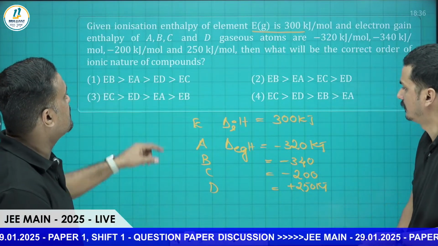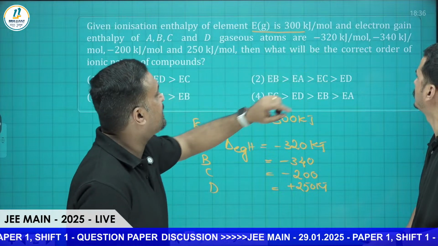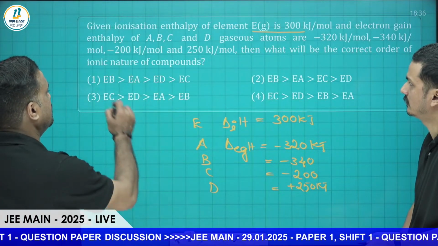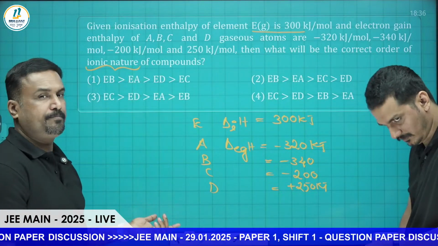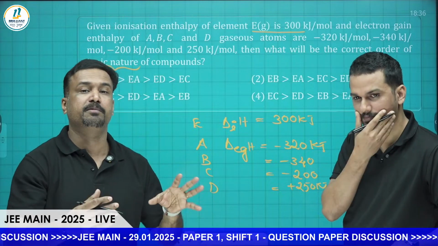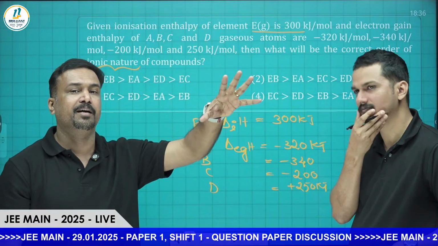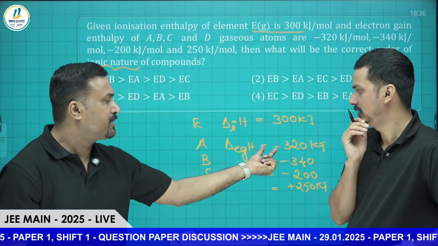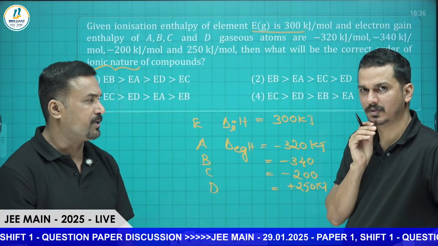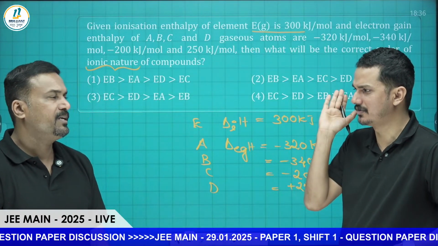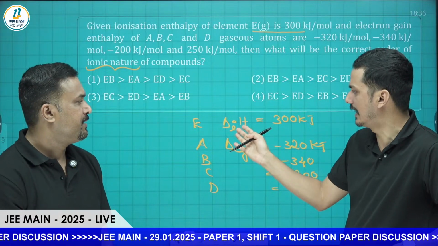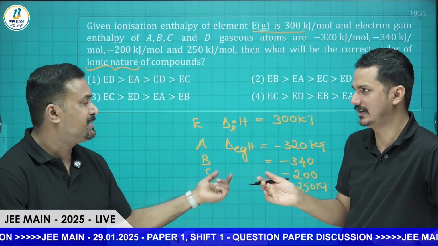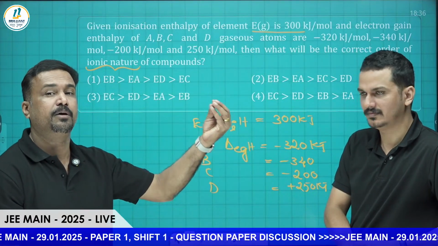So here they are asking, what will be the correct order of ionic nature? The most polar bond will be formed between an element having the highest ionization enthalpy and the highest electron gain enthalpy. Highest in the sense, don't consider the negative sign, only the magnitude we are talking about. They have to consider the electronegativity difference. Which element has the highest tendency to accept electrons?